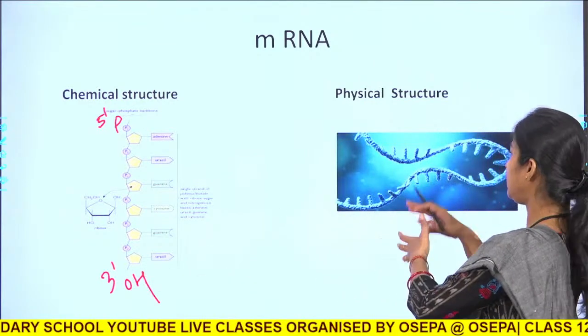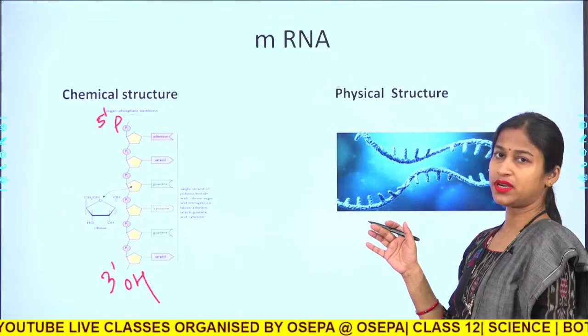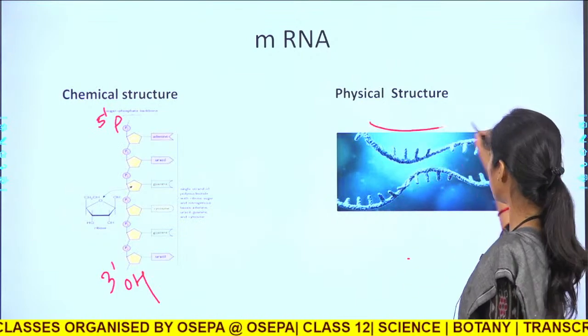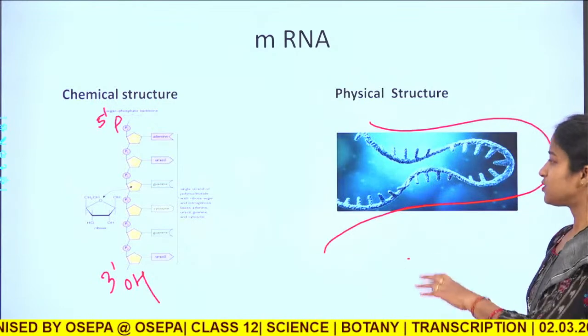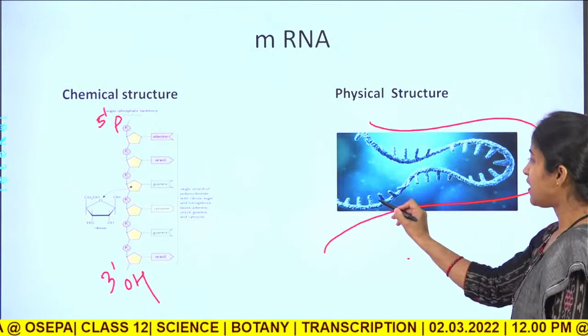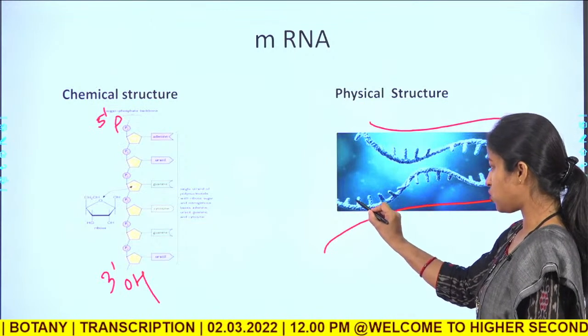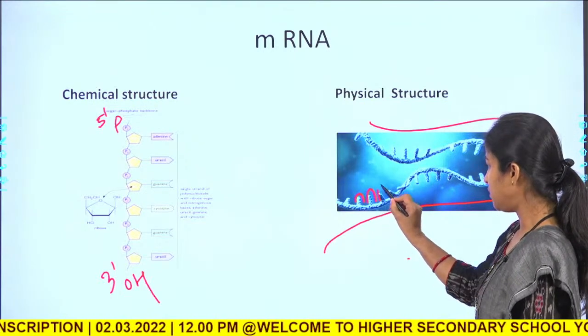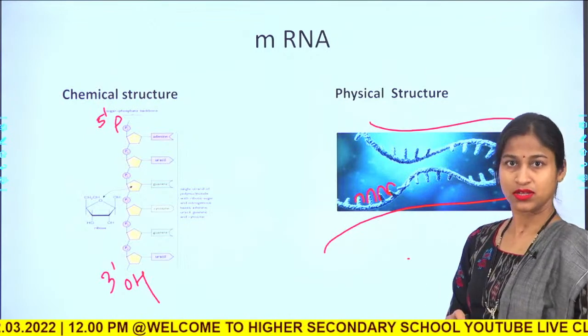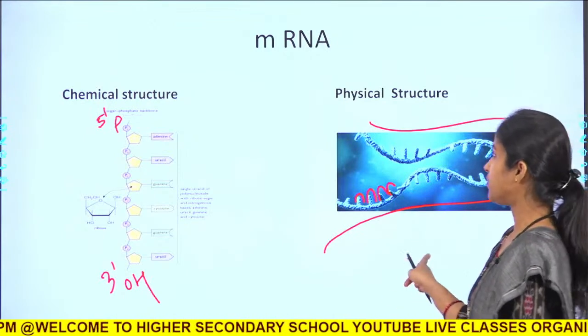If you go for an electron micrographic study, you will see the physical structure as this. So, this will look like this, and these projections are nothing but the protruding bases. Okay. So, this is the structure of mRNA.